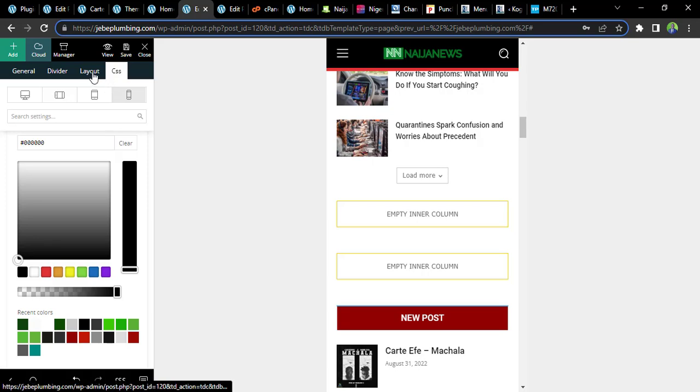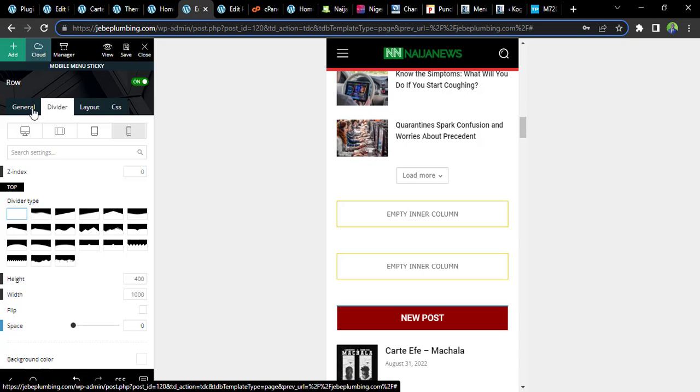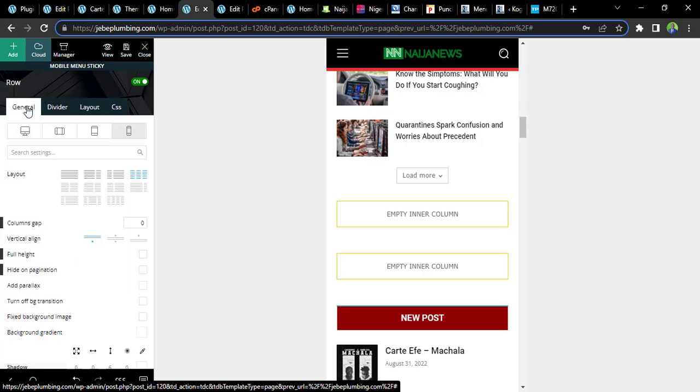So that's how you can modify everything. You can easily see it in all these places: devices, layout, depending on what you want to do. So save it.